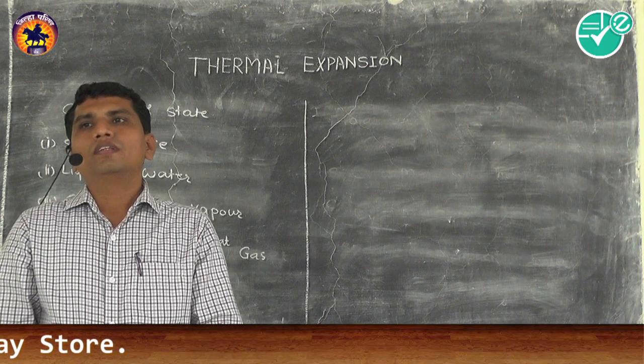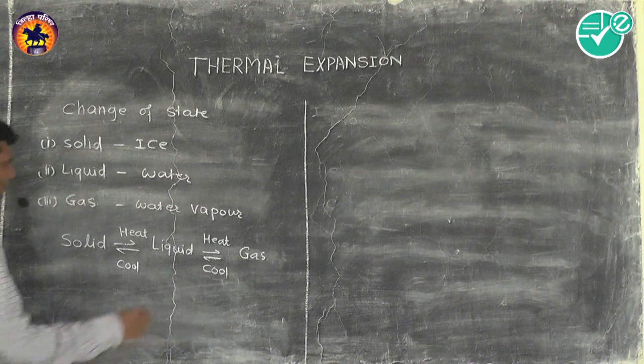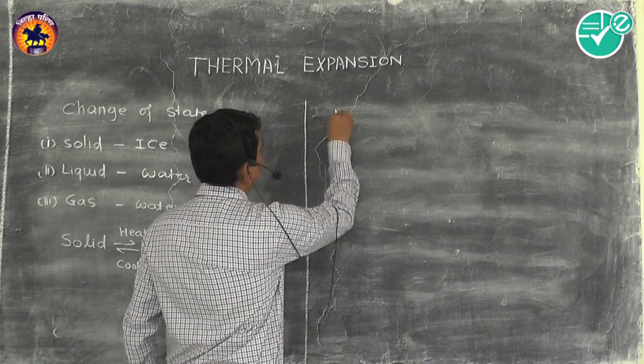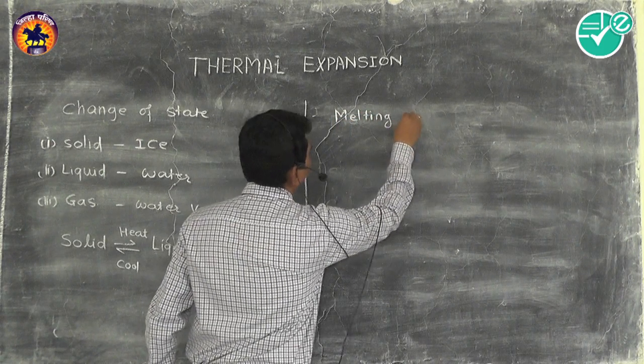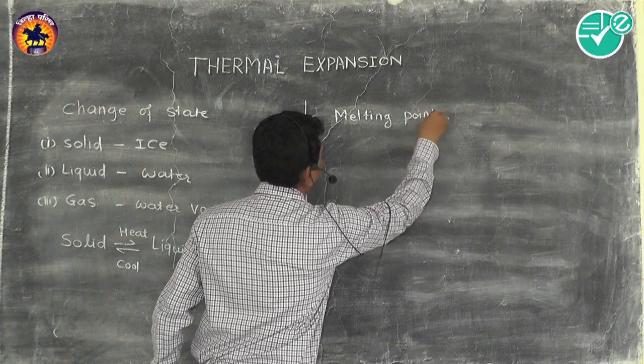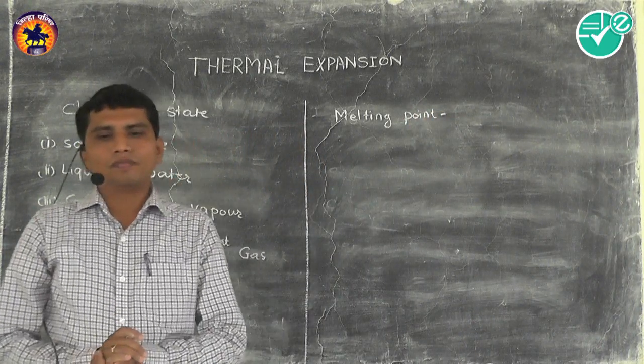Now, the term which we are going to study is melting point. Melting point means what?